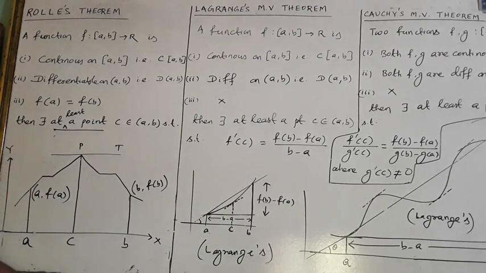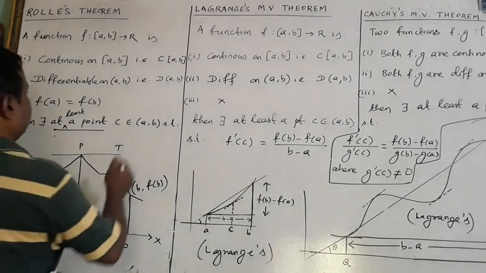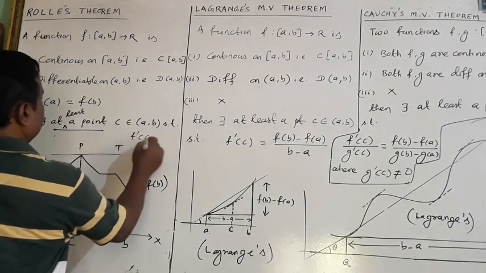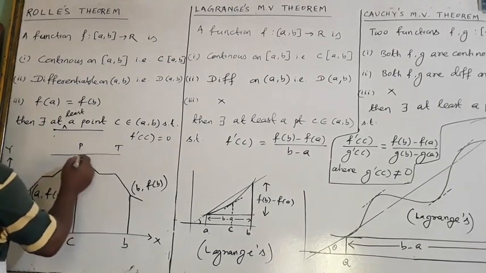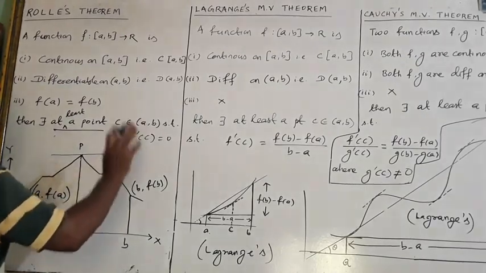If the condition is not satisfied, then what about the conclusion? Here f dash c is not equal to 0. At this point it is undefined.